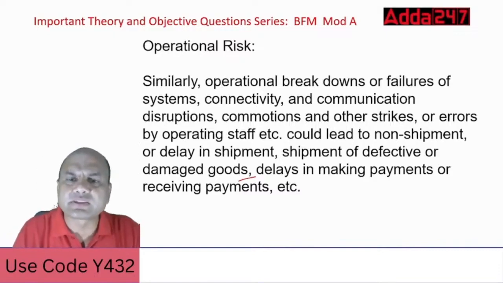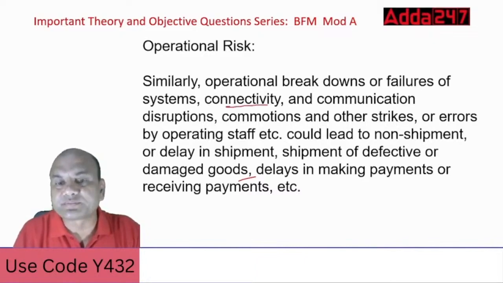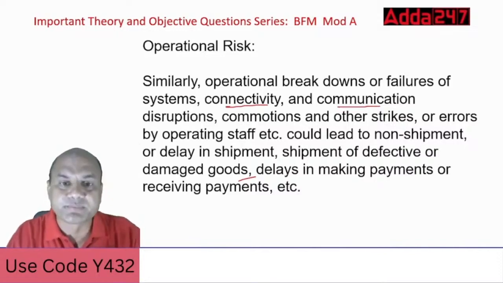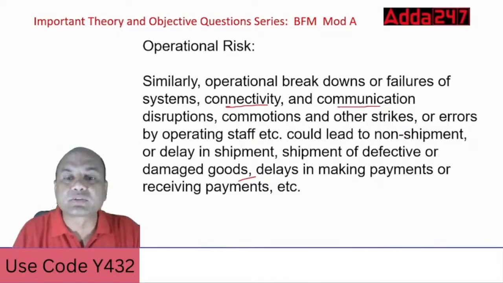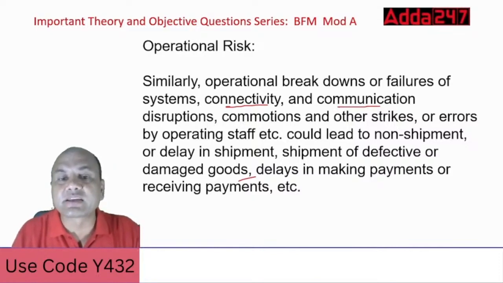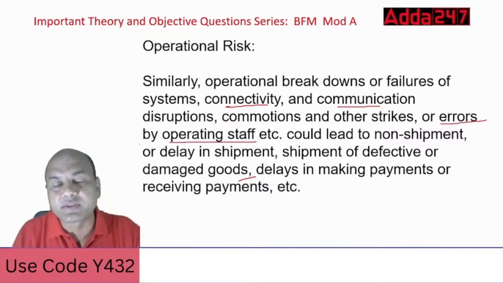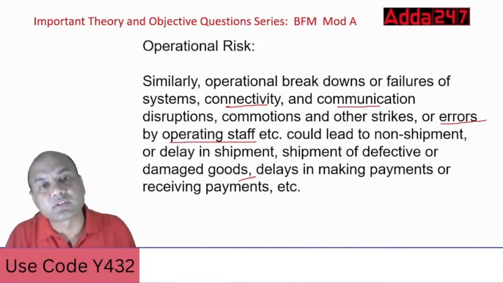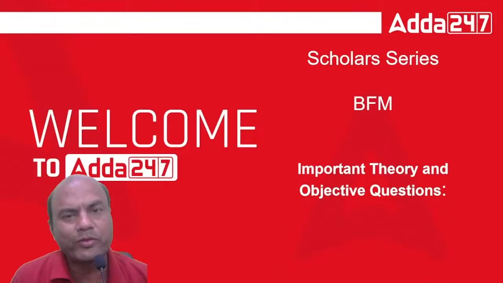So what are the transactions over here? Look at this. Failures of systems, connectivity, communication. If there is no communication, how can you communicate with that guy in USA? Disruptions, commotions, and other strikes. Errors by operating staff is also an important part. Error of commission and omission. We had this in your JAIIB, right? So these errors can also lead to huge problems.